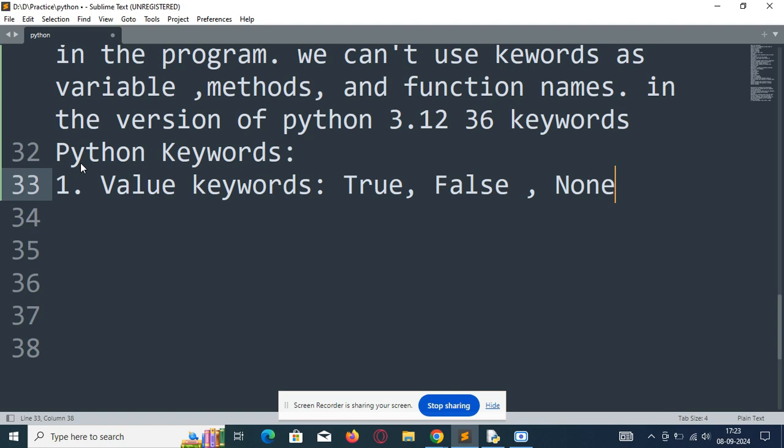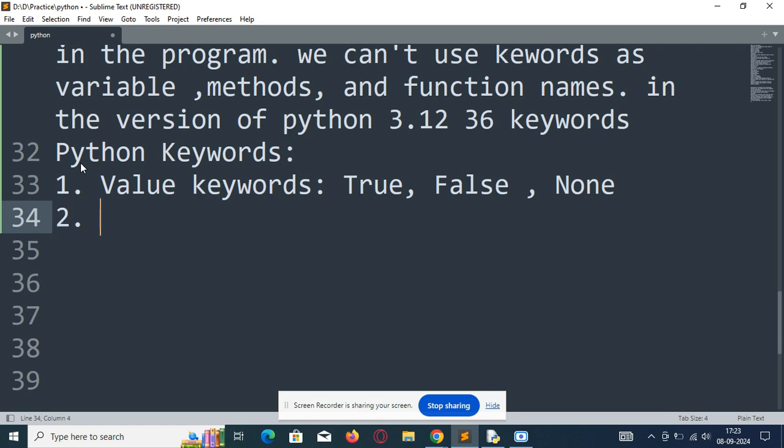True and False are both used in logical expressions and represent the boolean values true or false. They can be used as boolean values in the program. None is used to represent that there is no value, or it is null.